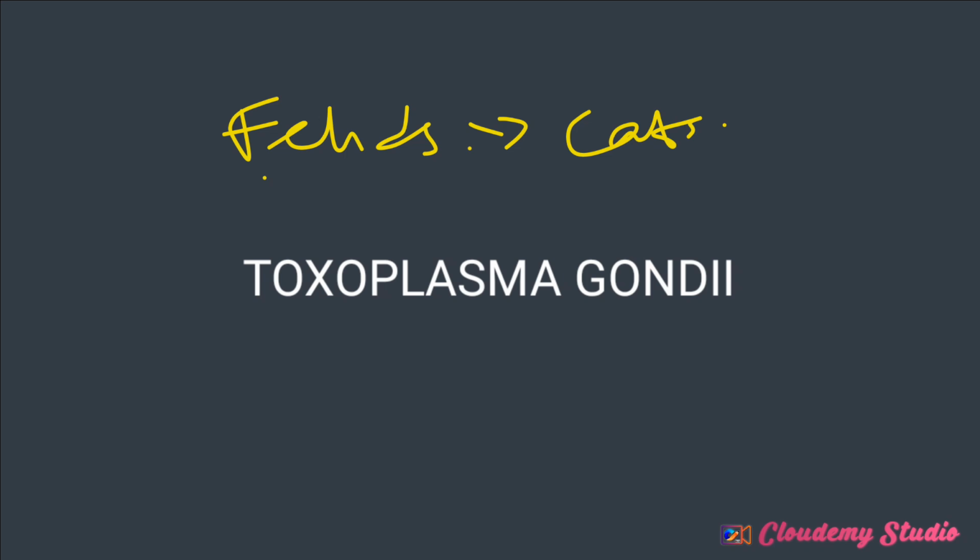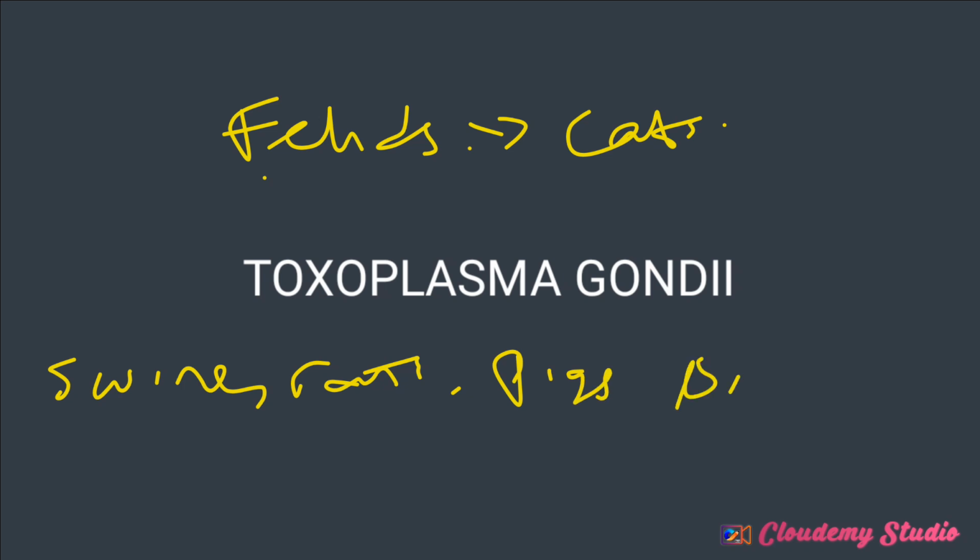They are primarily parasites of cats, but they can also have other intermediate hosts, such as swine, rats, pigs, and even man himself. So a man can also be an intermediate host. They cause a disease known as toxoplasmosis.